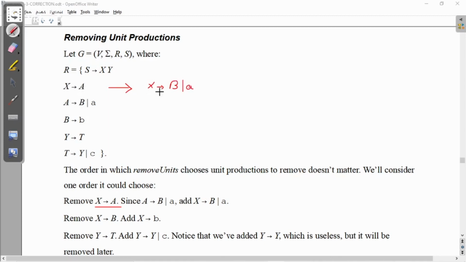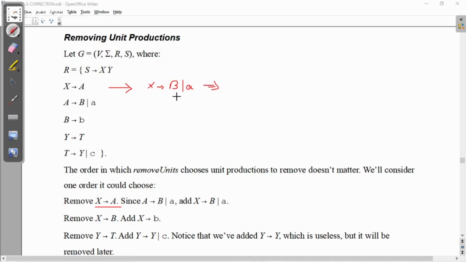Then can I add this again? No. I cannot add X gives B, because as I said, its meaning should not alter, so X has to give some other thing at least. X gives B I cannot add, because this is also a single non-terminal. Such a form is not allowed in remove units, or in Chomsky normal form.